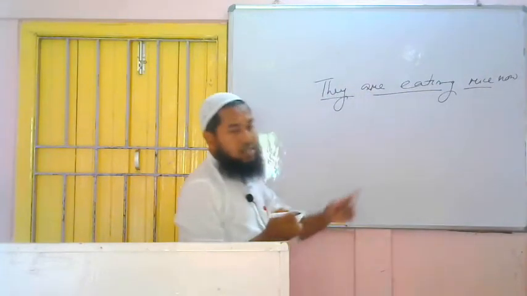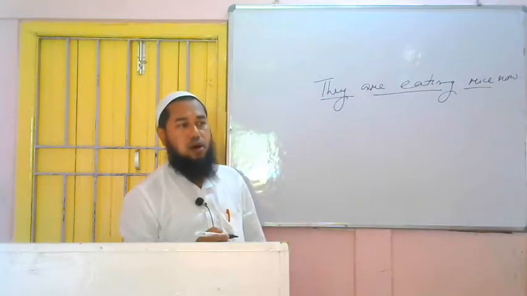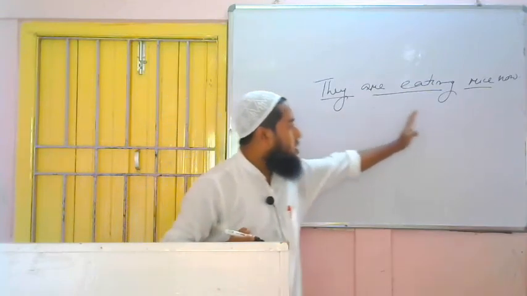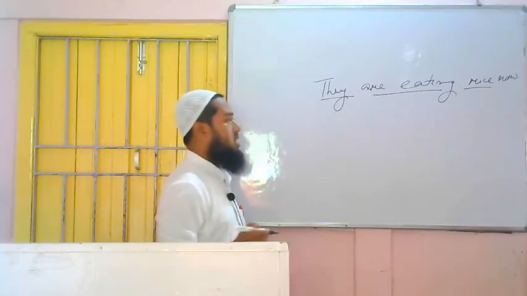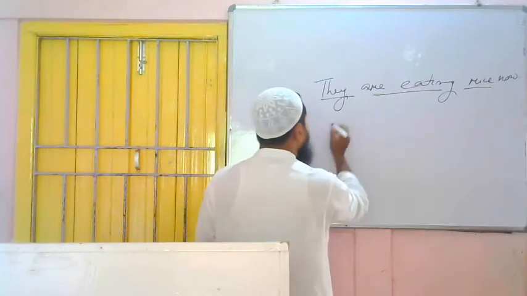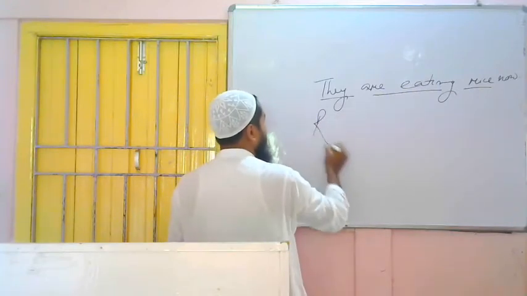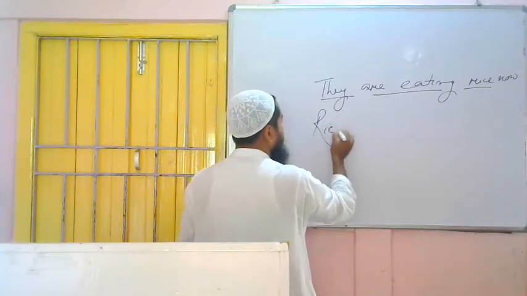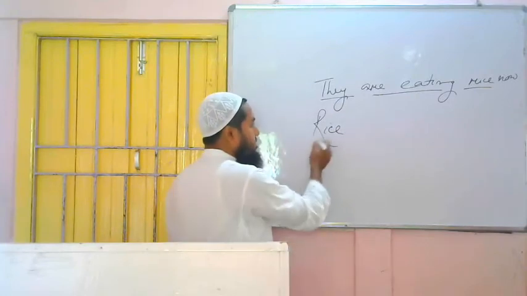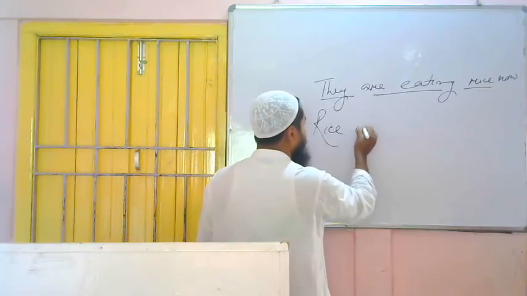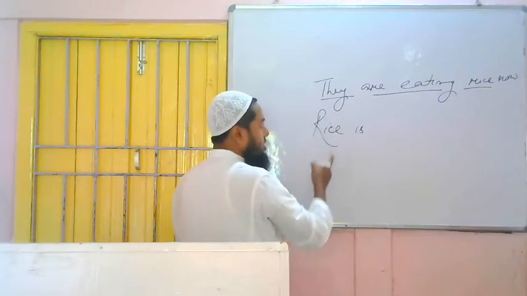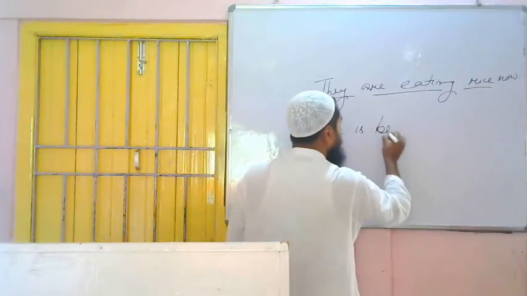Now is an extra thing. We are not to do anything with now. We have to change the voice of this part only. So, the first rule tells us what to do: we have to bring the object in place of the subject. Here the object is what? Rice. We have to write rice. Then according to the new subject, we have to use am or is or are. Rice is third person singular number, so we will use is. Rice is. Then, continuous tense, that's why what to use? Being, B-E-I-N-G.